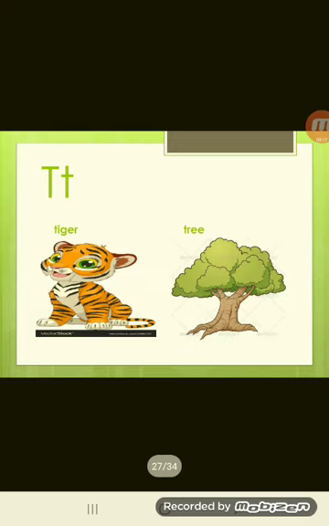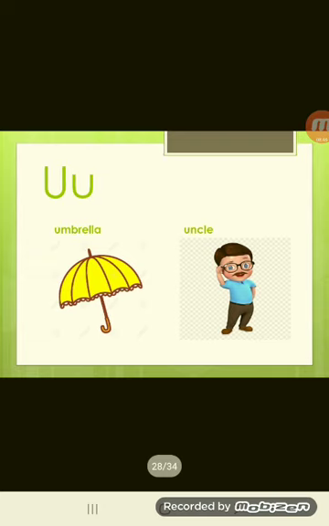Next sound is the t sound. So t like the word tiger, and t like the word tree. Tiger, tree.